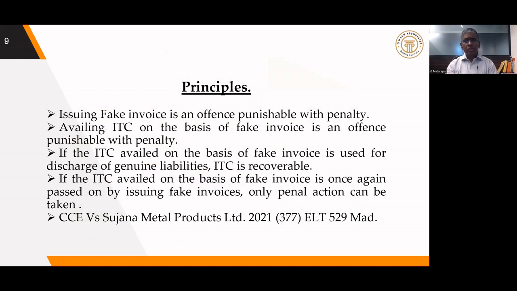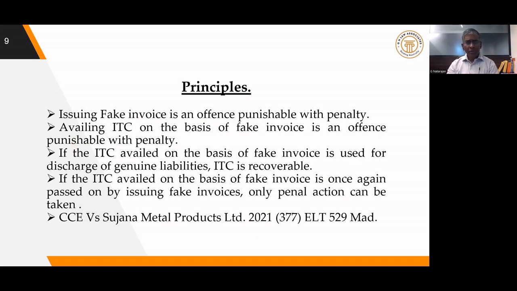Issue of a fake invoice is an offense for which penalty is leviable. Availing ITC on the basis of a fake invoice is also an offense. Whoever is taking credit on the basis of invoices without actual receipt of any goods or services, they are also liable to penalty. If the ITC availed on the basis of fake invoices is used for discharge of genuine tax liabilities, somebody is taking credit on fake invoices and using the credit for payment of a tax liability which is actually payable, then this is misuse of ITC. That ITC can be recovered from him. Apart from the penal action, ITC availed by the person can also be recovered.